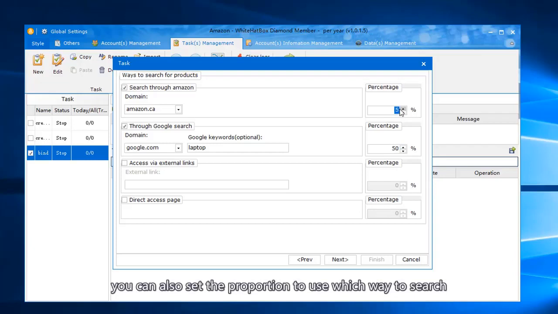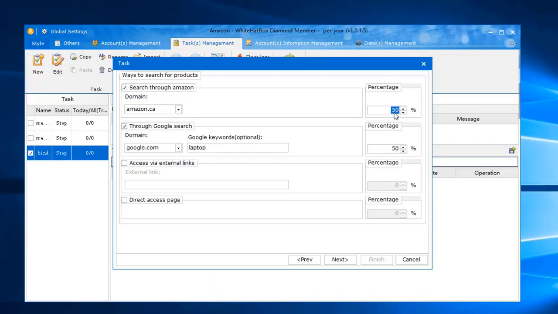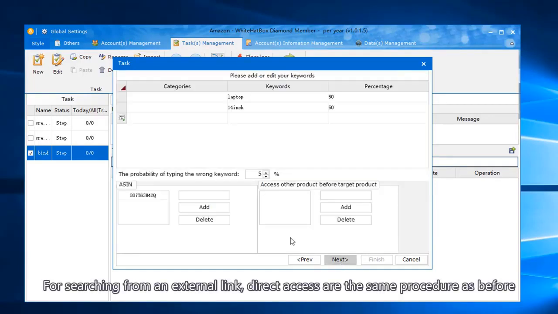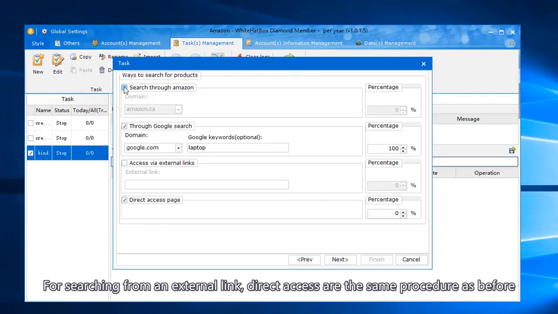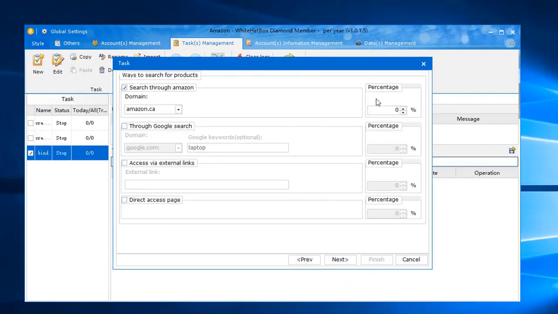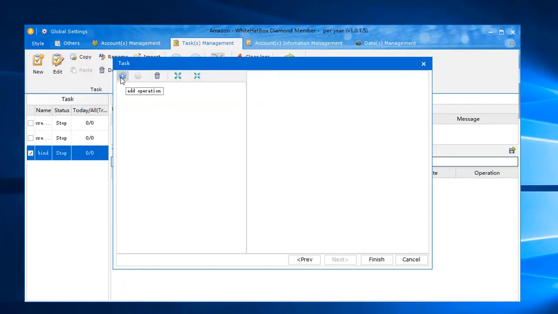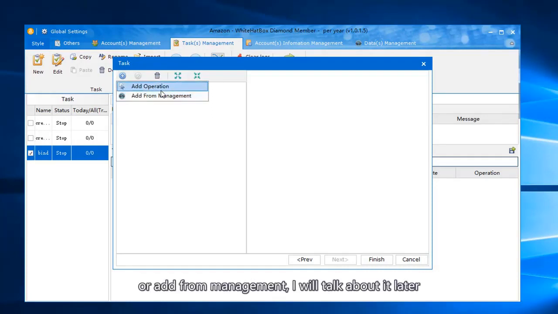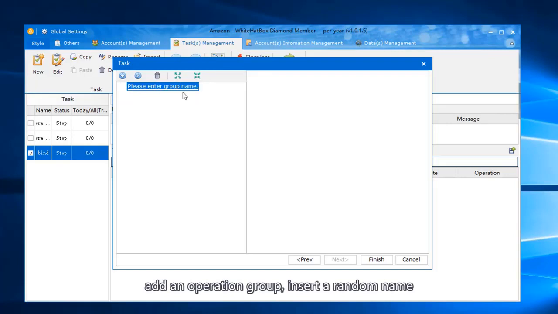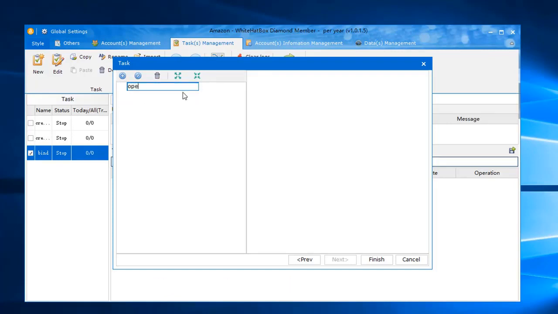You can also set the proportion of which way to search. For searching from an external link or direct access, it is the same procedure as before. Set the proportion for the following action or action group. Add operation or add for management, I will talk about it later. Add an operation group, insert a random name.